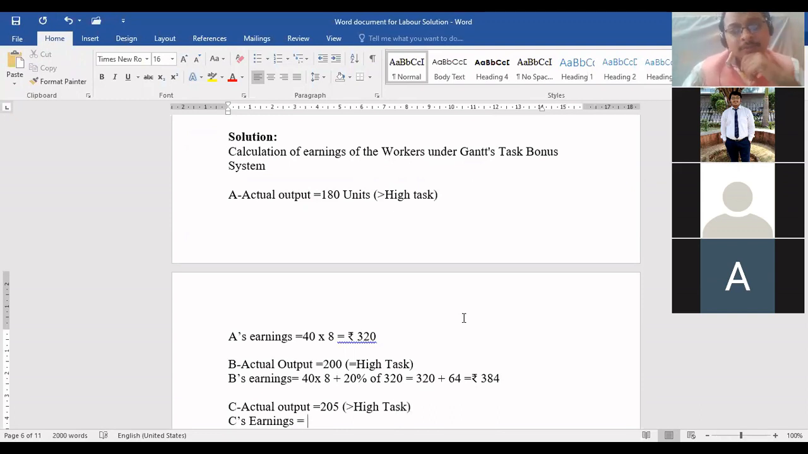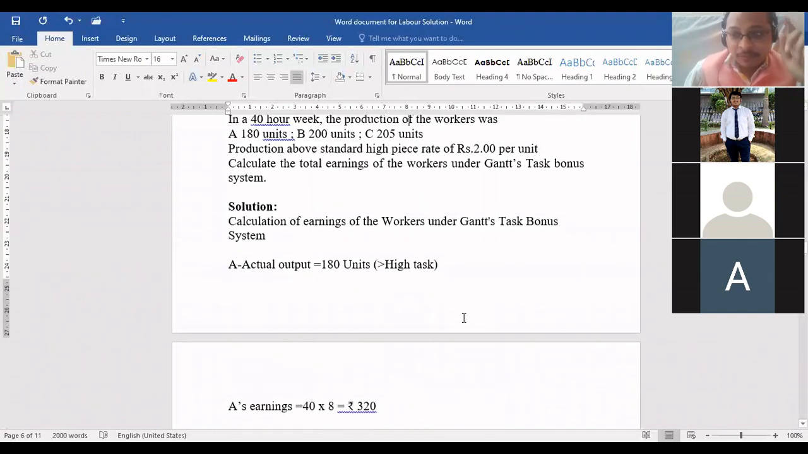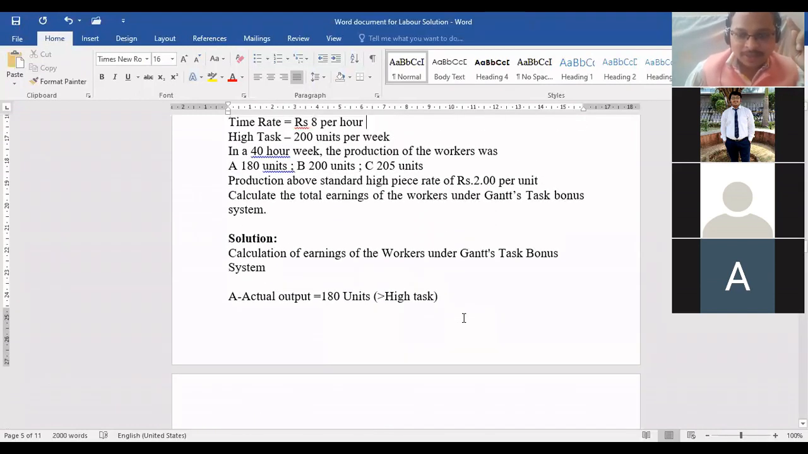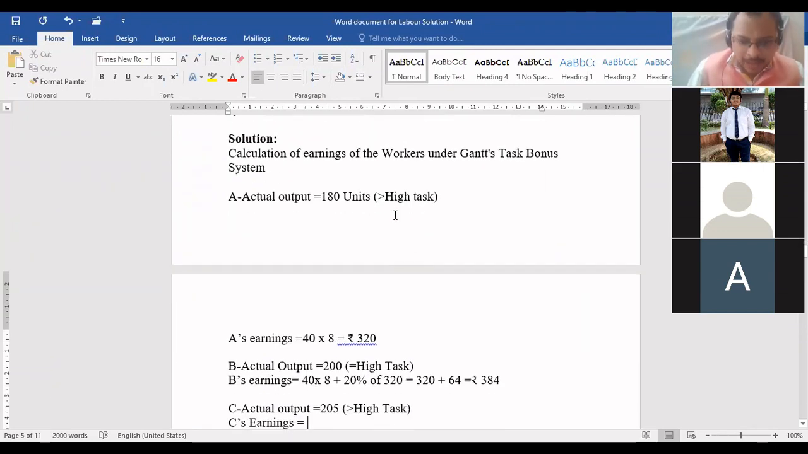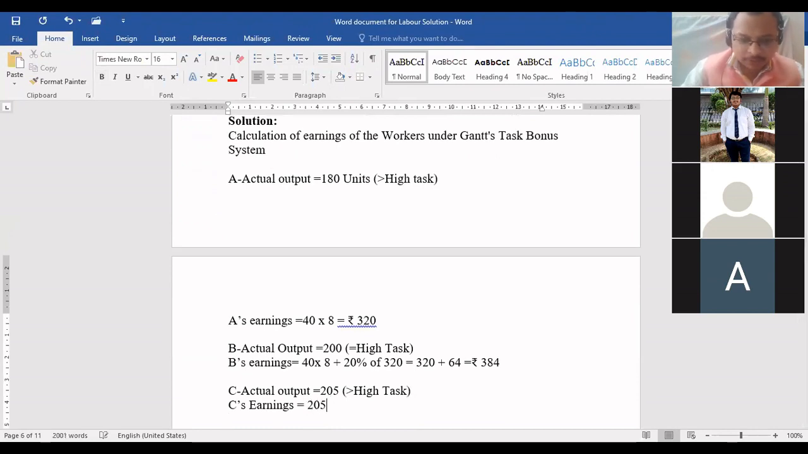Now, how will we calculate wages for him? 205 into 2? Beta, this is the wrong answer. Try to understand here. Those workers who can achieve more than the standard, see here, production above the standard high piece rate is rupees 2. That means for every single unit, they will get rupees 2. I'll show you the difference. 205 multiplied by 2, what is the answer? 410.